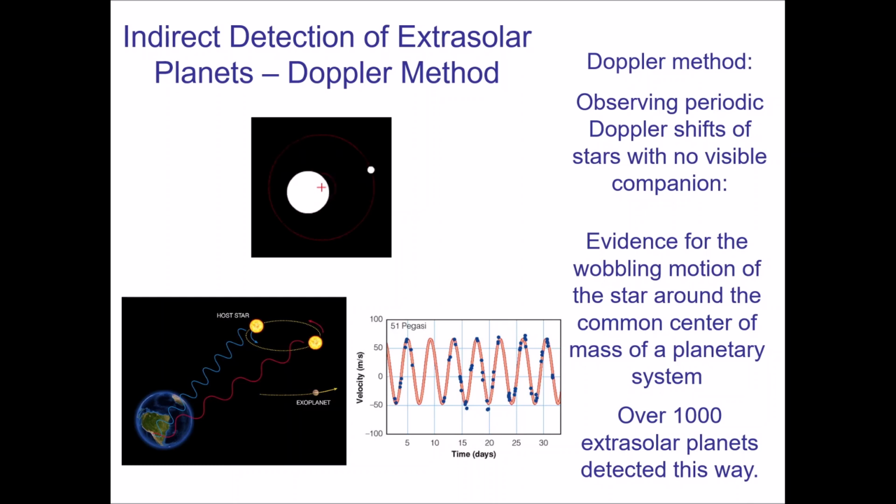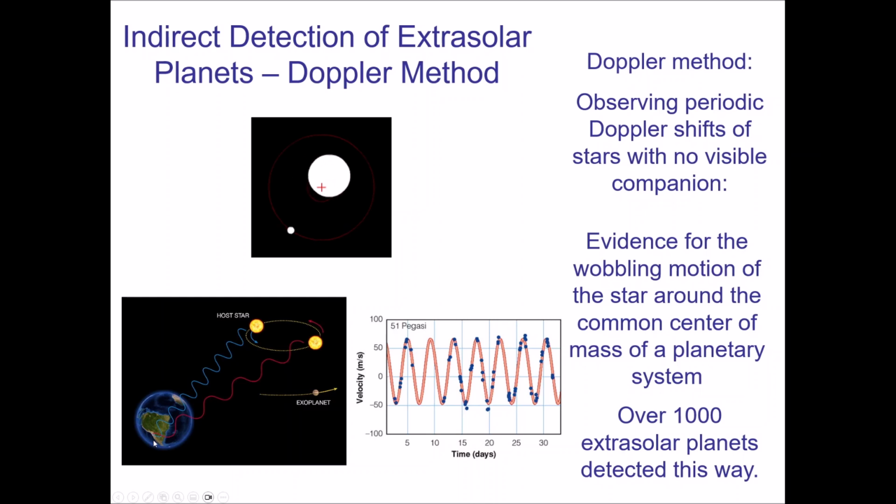So what's happening here? The animation on the top is showing what's happening. If you have a planet that is sufficiently massive and sufficiently close to its star, it's going to have a gravitational influence on the star. And from our perspective, the star is going to appear to wobble. There is so much mass in this planet, and it's so close, that the center of mass of this solar system is not the center of the star. It's on the edge of the star, and so it causes the star to wobble.